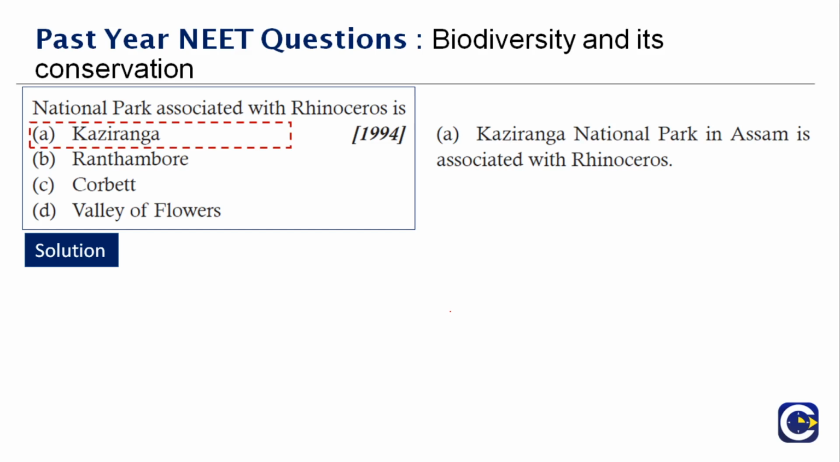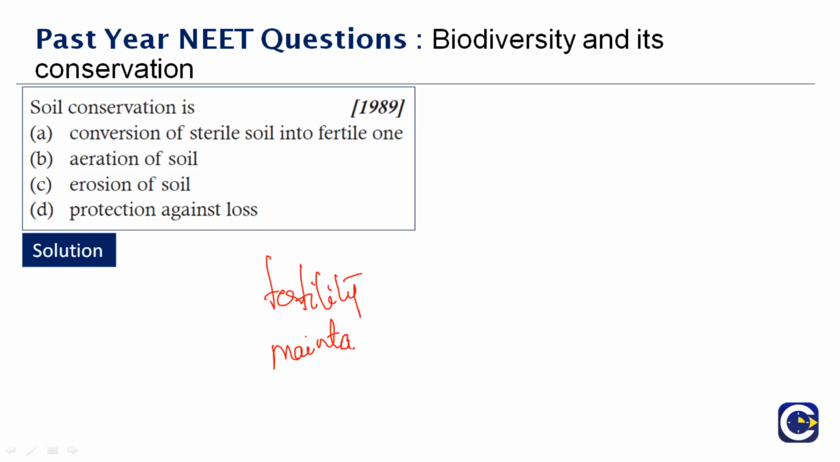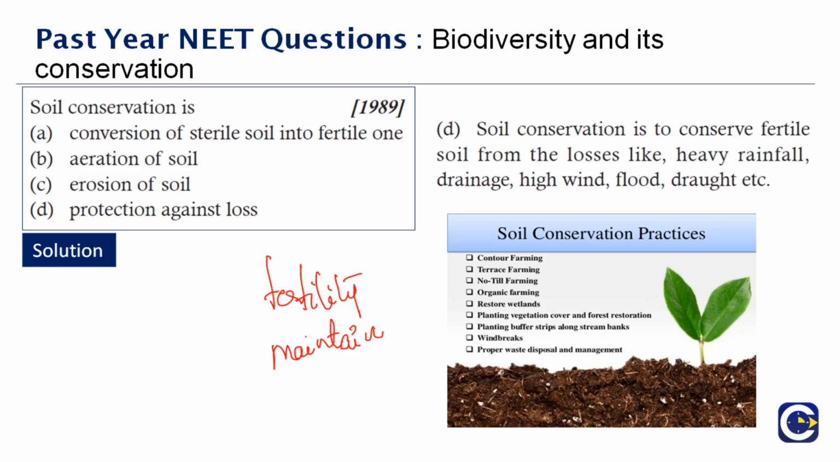Okay. Next question here. Soil conservation is dash. So what is soil conservation? You have to maintain the fertility, and you have to do maintenance actually. Soil conservation is to conserve the fertile soil from losses like heavy rainfall, drainage, or any other soil erosion, high wind, flood, drought, etc. So soil conservation is actually protecting it from loss. So it's a protection against loss. Therefore, the right answer is option D.